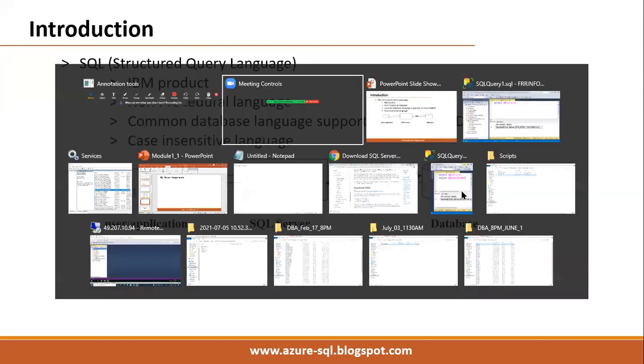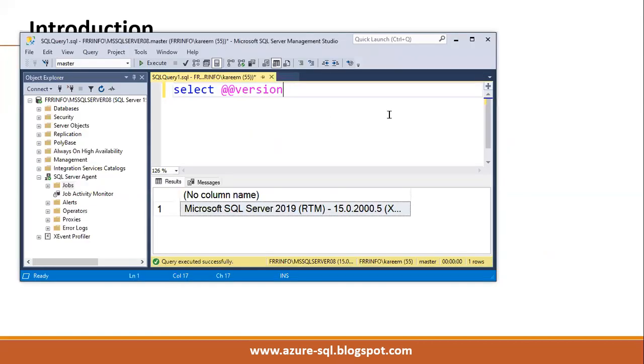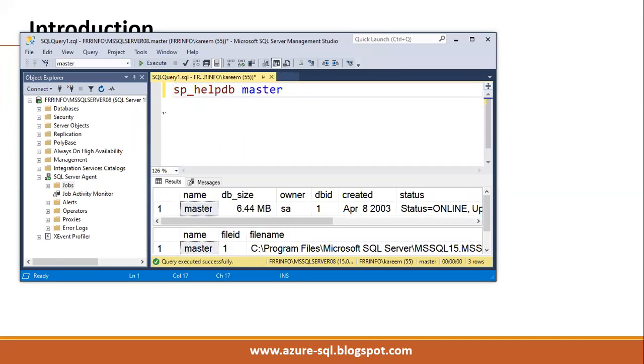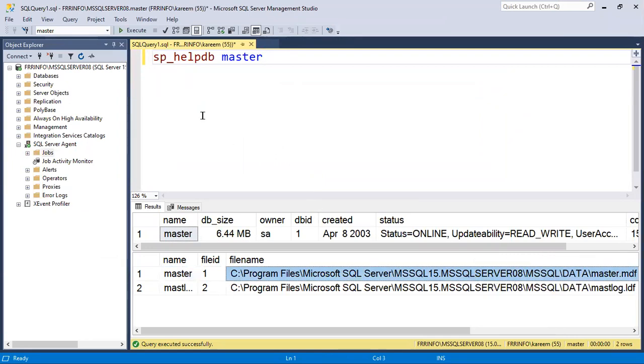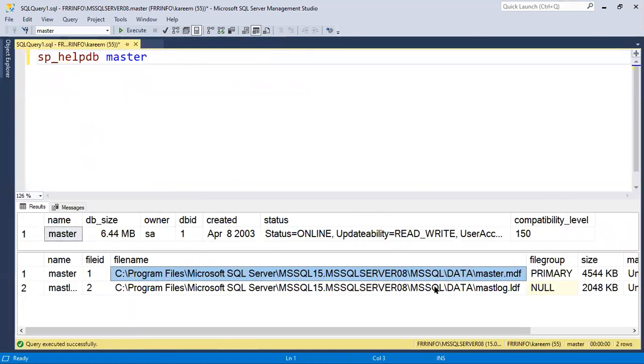We'll see the physical architecture of the database later, but if you check here, sp_helpdb master is one of the predefined databases. See here, two files are there. One is a data file, and the second one is a log file. So two files are there: data file and log file. Okay, so we'll see later in detail.